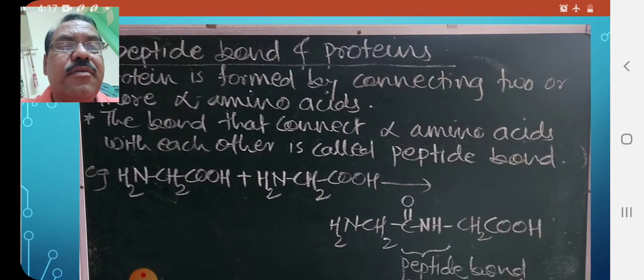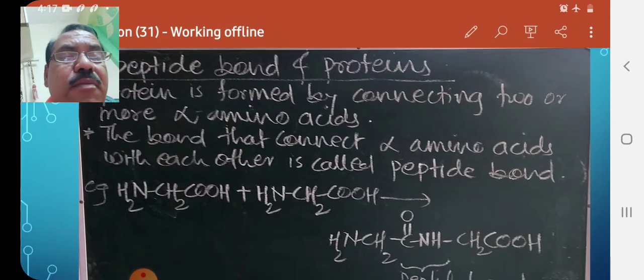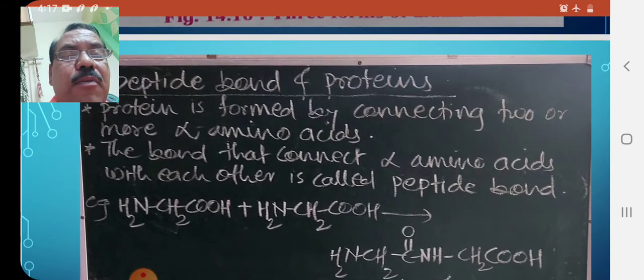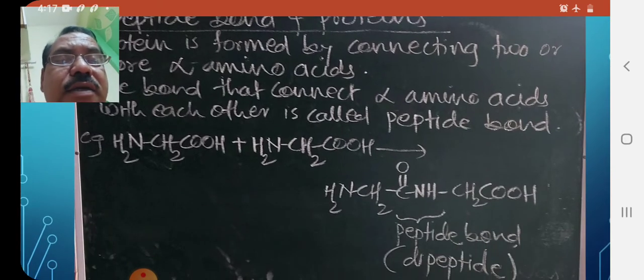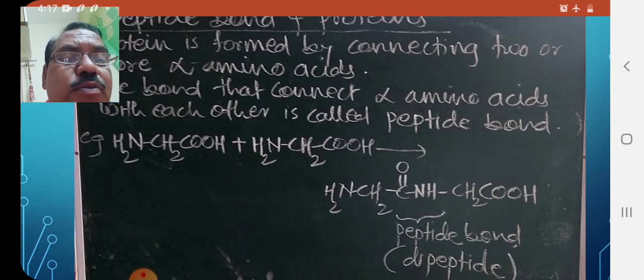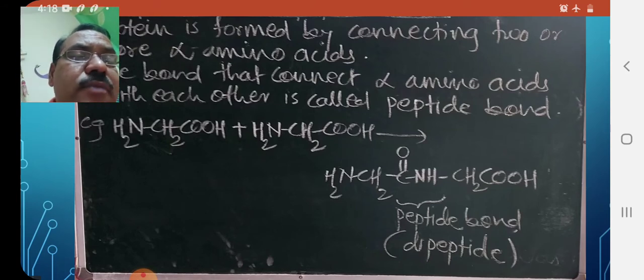Therefore a study was made and it is observed that protein molecules are formed by connecting two or more alpha amino acid molecules. Here the reaction is given: if two alpha amino acid molecules react with each other, an H2O molecule gets eliminated and NH2CH2CONHCH2COOH, with a peptide bond, is formed. This CONH bond is called the peptide bond, and it is formed between two alpha amino acid molecules.